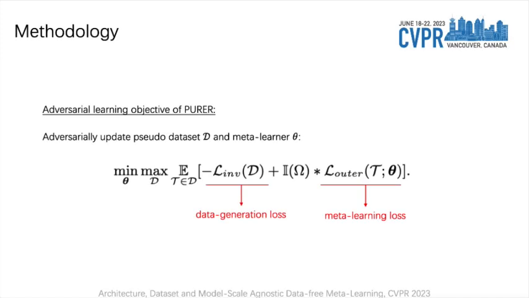We formulate the overall learning objective of our proposed Pure as an adversarial form in an end-to-end manner. We search for the optimal meta-model by minimizing the expected meta-learning loss, while we update the pseudo-dataset to synthesize harder tasks with higher quality by simultaneously maximizing the meta-learning loss and minimizing the data generation loss.